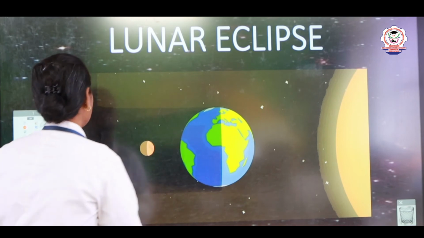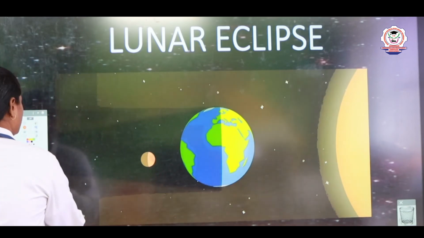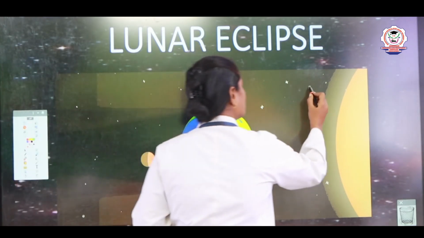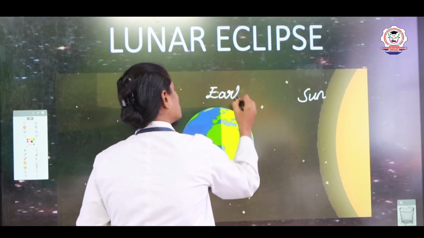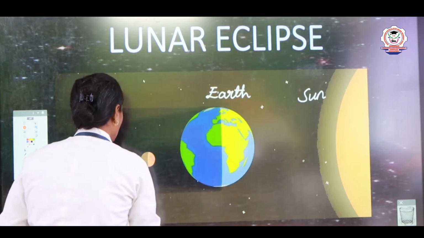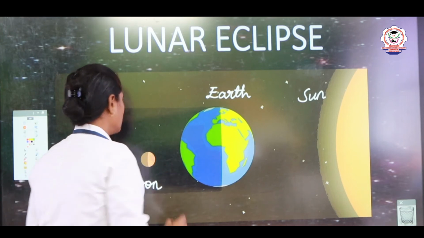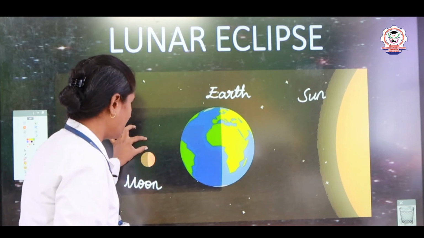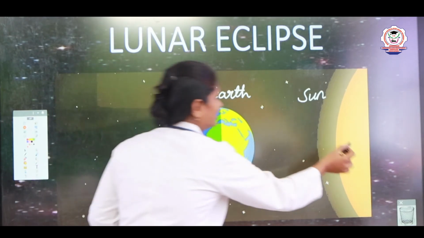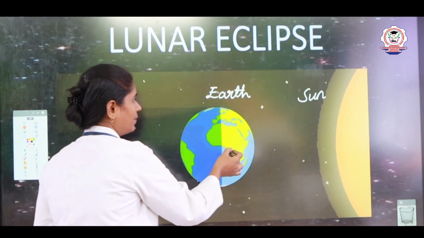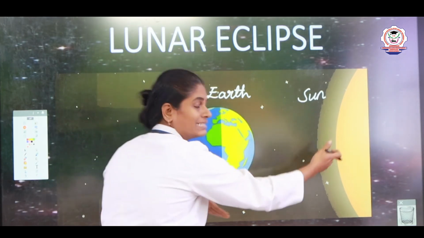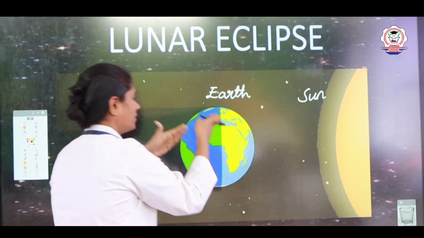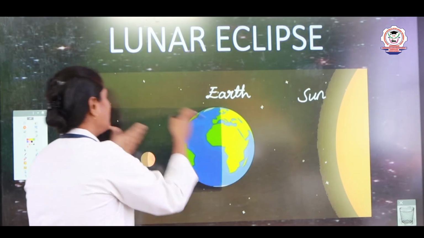Here you can see, this is sun, earth and moon. When the moon comes here straight, the sunlight falls on the earth, thereby the earth blocks the path of the sunlight and the earth's shadow is formed on the moon.